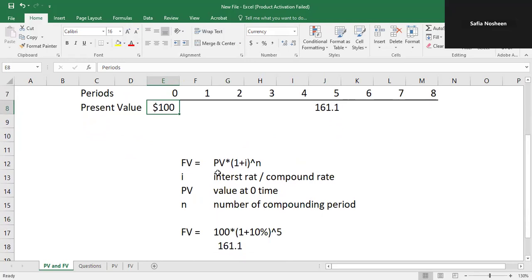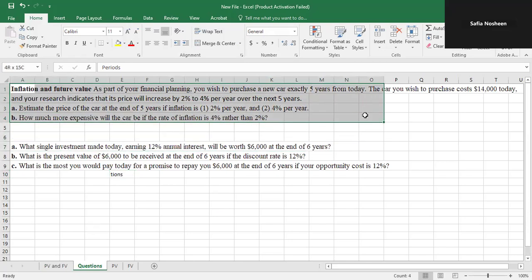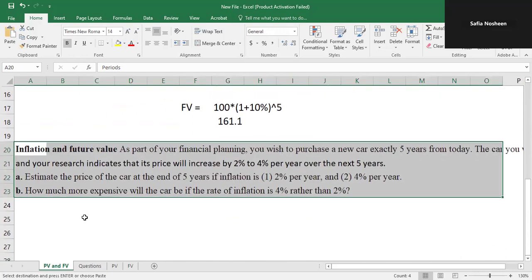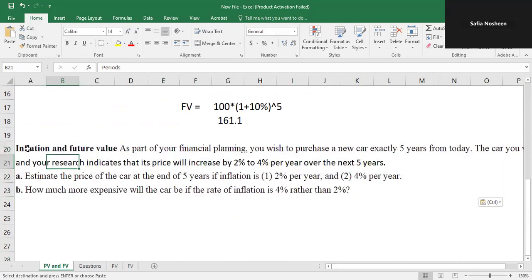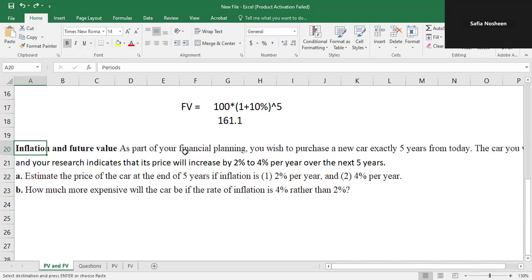So let's do a simple problem relating to this concept. Let's have this question on inflation and future value. As part of your financial planning, you wish to purchase a new car exactly 5 years from today.